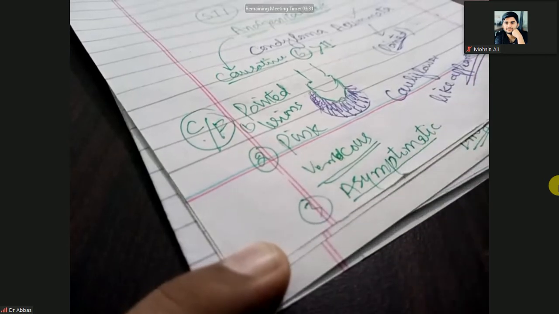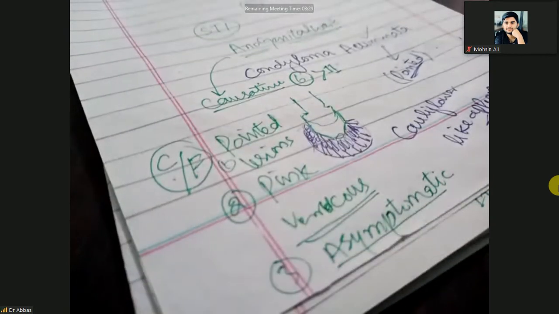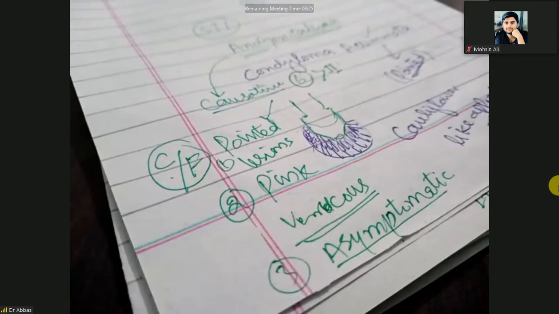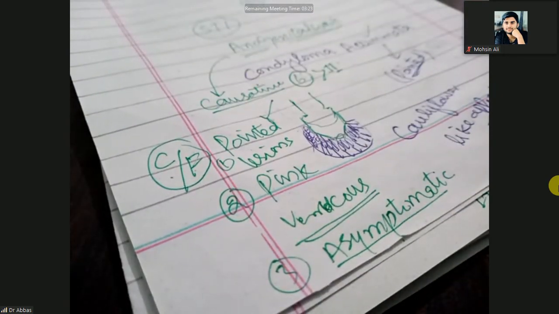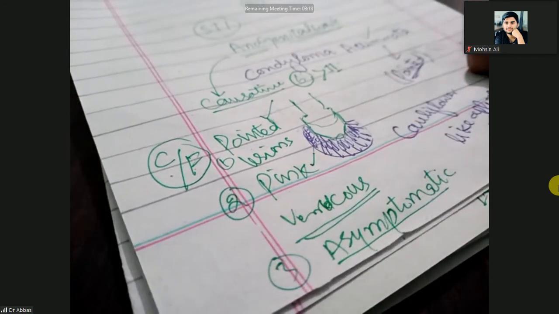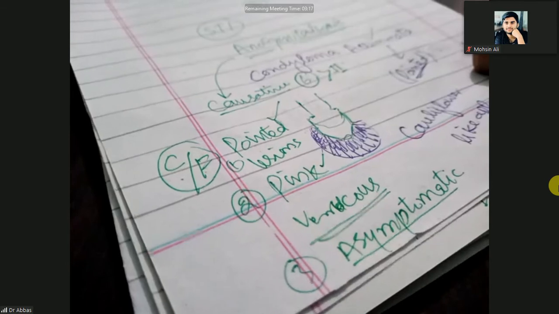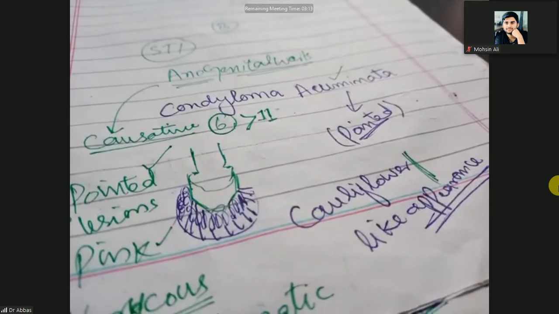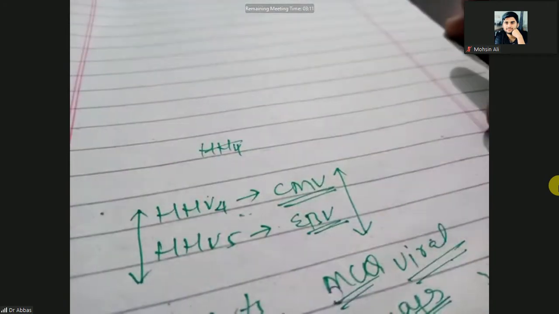Asymptomatic. So these are the clinical presentation. Clinically, the patient will present with pointed lesions on the genitalia, male and female genitalia. When you check, these lesions are pink in color, and most of the time they are asymptomatic. But their appearance will be cauliflower-like because these are pointed.